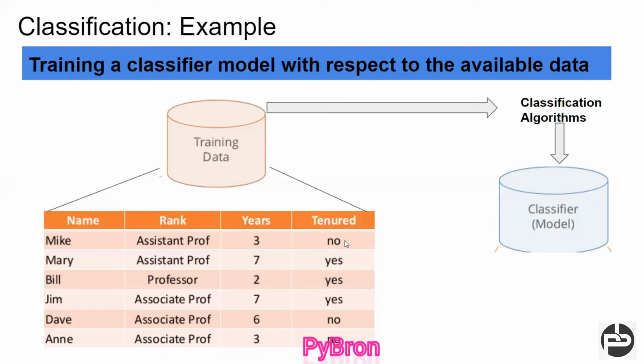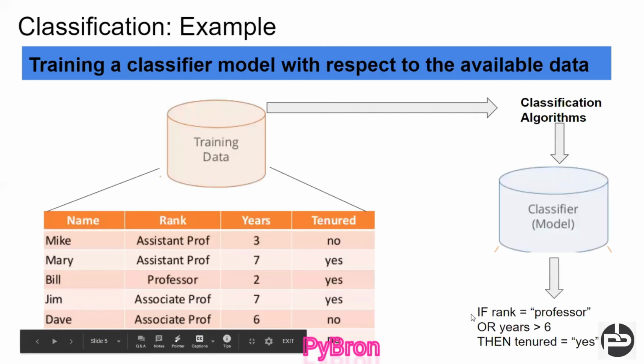be tenured or not. Once your classification model is ready, you ask the machine, hey machine, if rank is professor or year is 6, then tell me whether this person will get tenure or not. The machine says yes, right? So once your model has been created, the machine automatically gives you the answer whether the person will get tenure or not. Hope you understood the complete agenda of this classification, how it is going to work.